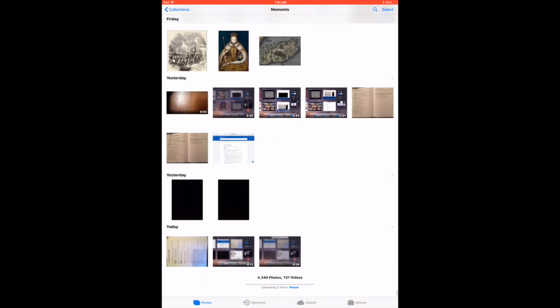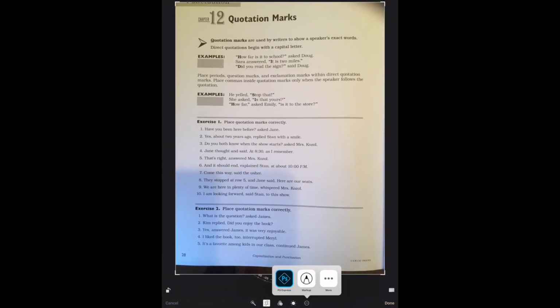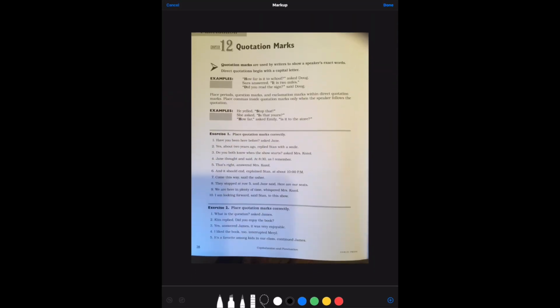Okay, hi everybody. So we're at quotation marks, and what I would like to do is discuss them in more depth. We've talked about quotation marks in general, and we've dealt with a few exercises. But now I want to talk exactly about what we do with the punctuation, meaning the periods, the question marks, anything that is related to the quotation mark. A lot of times people forget or don't know at all what to do with those.